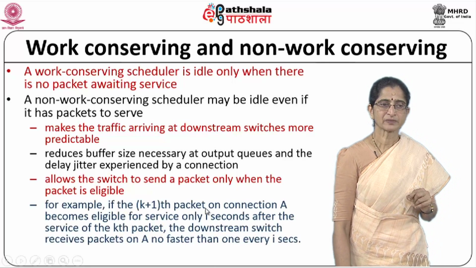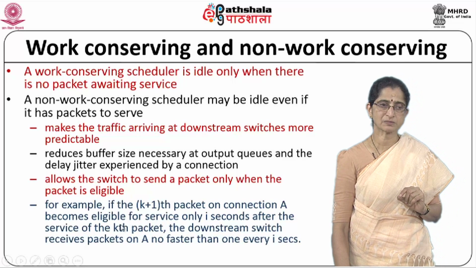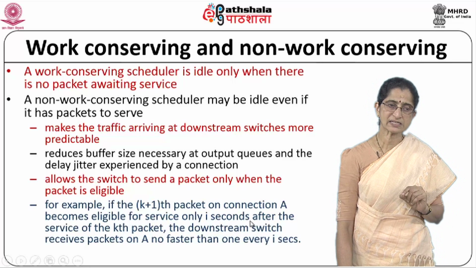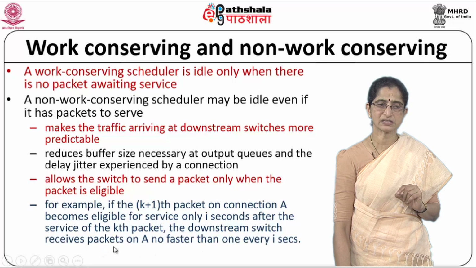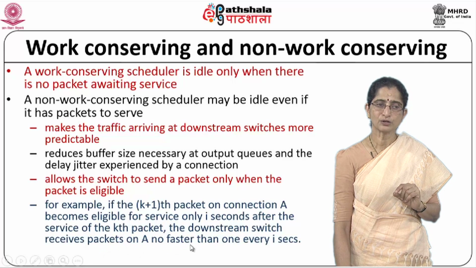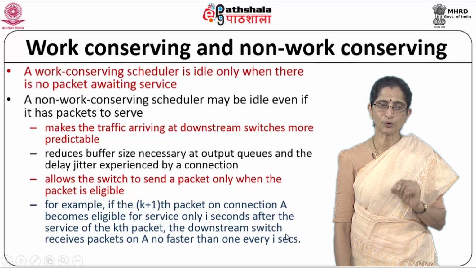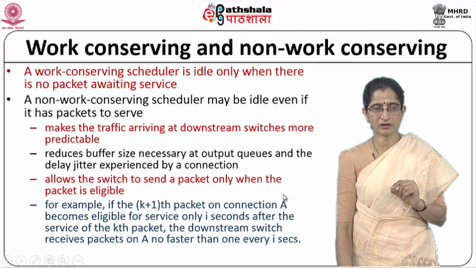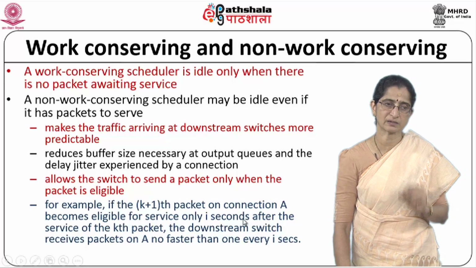So for example, if the k+1th packet on a connection A becomes eligible for service only I seconds after the service of the kth packet, then the downstream switch receives packets on A no faster than 1 every I seconds. So you are regulating the flow so that the switch on this connection can effectively handle the flow when it comes to it.